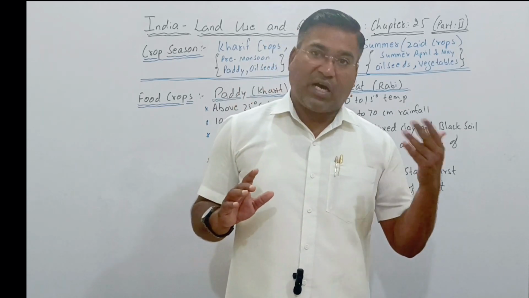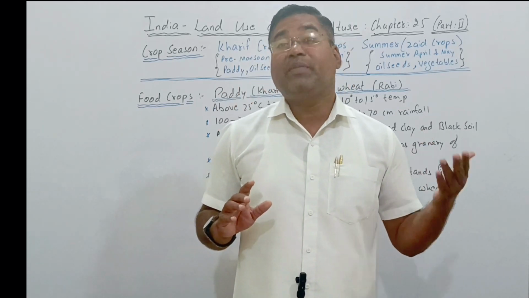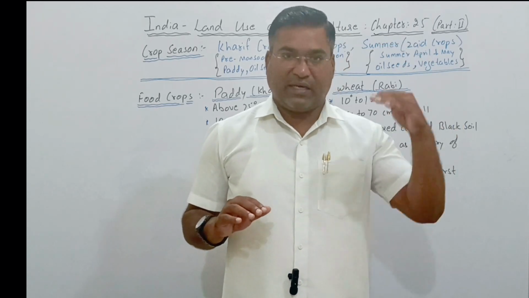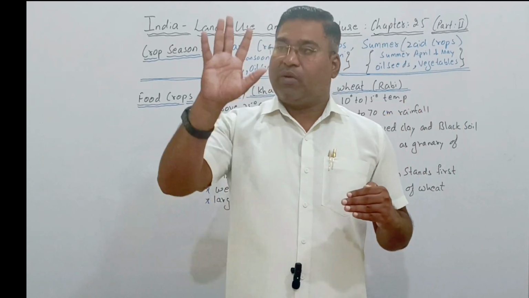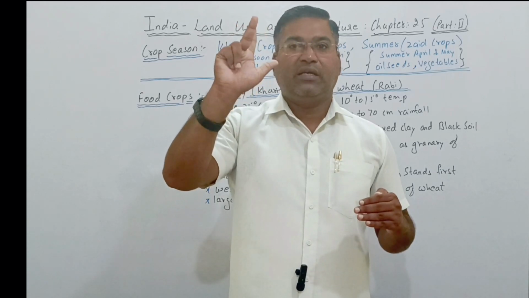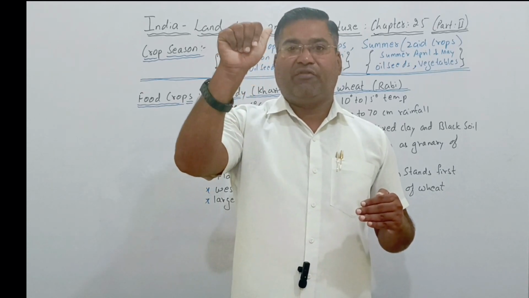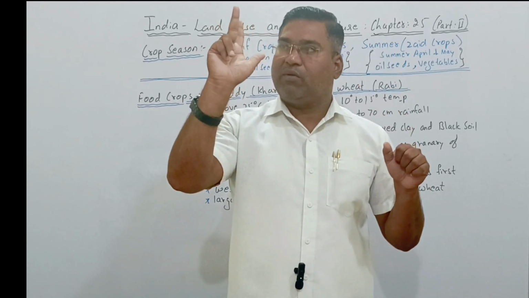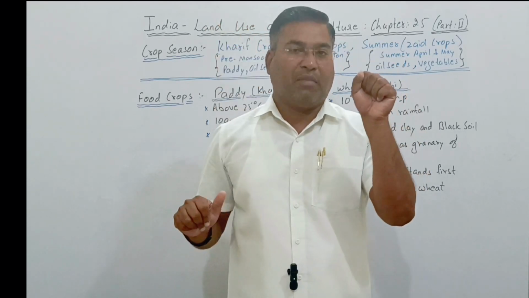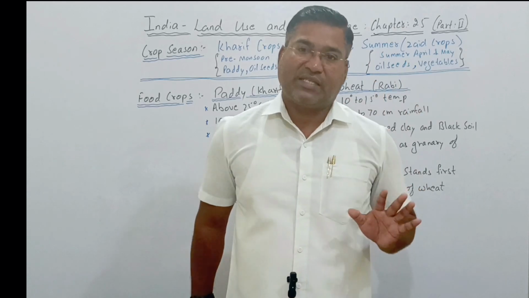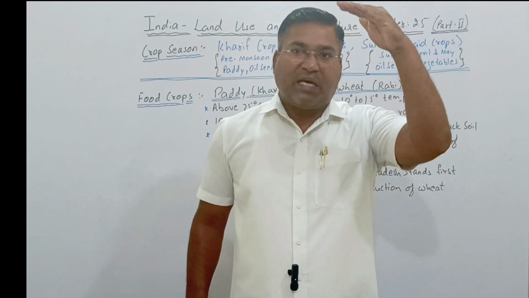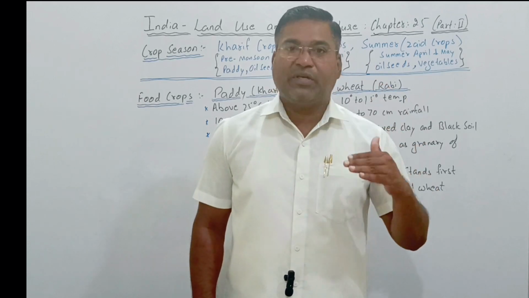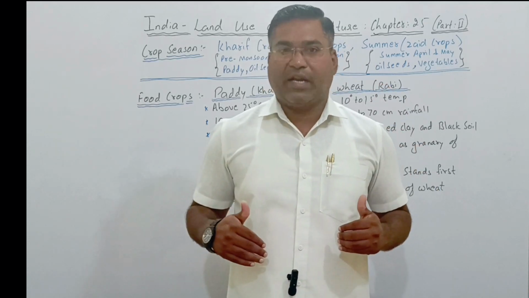Then next is the rabi crop, where the rainfall automatically decreases from October, November, December, January, February, March. Again six months. Up to this period we call it the rabi crop. Here the rainfall will decrease, not totally scanty, but a little bit of decrease in the rainfall.